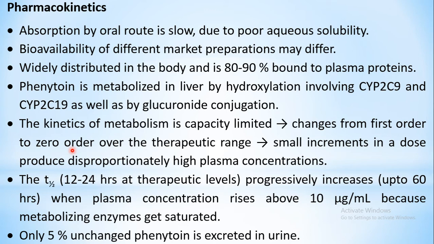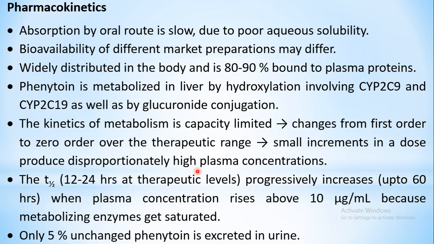As you go on increasing the dose, the plasma concentration may be disproportionately increased, because the metabolic processes are saturated, as it is moving from first order kinetics to zero order kinetics. So you are going on adding the drug to your body, but it is not further metabolized because the processes are already saturated. So very high plasma concentrations will be seen if you go on increasing the dose.